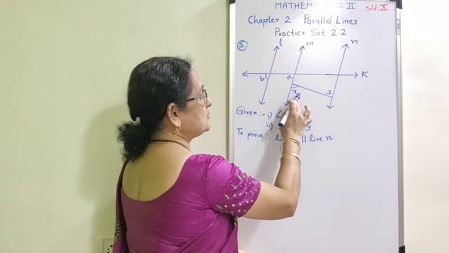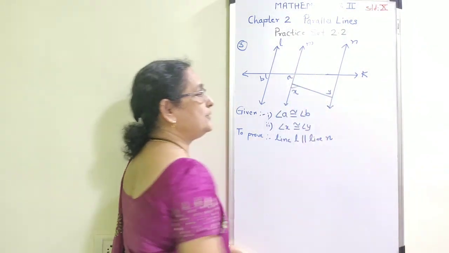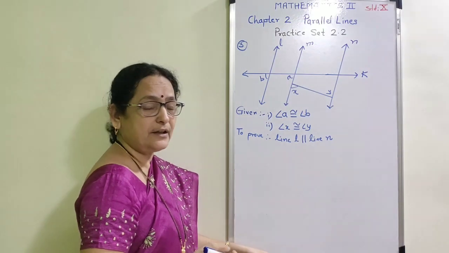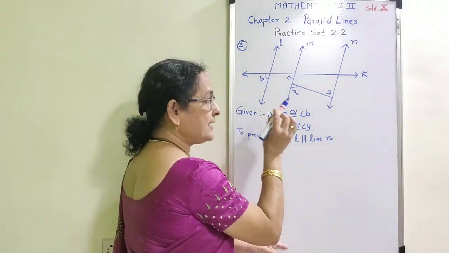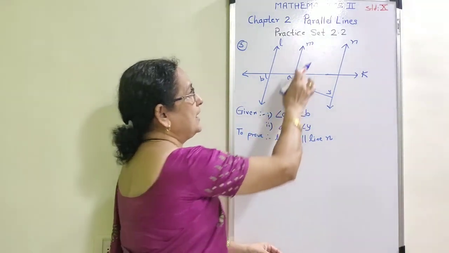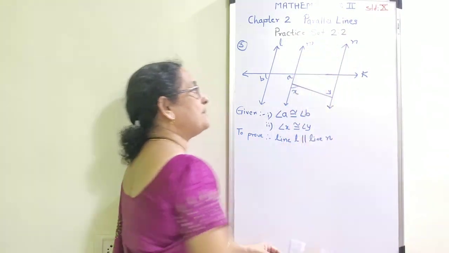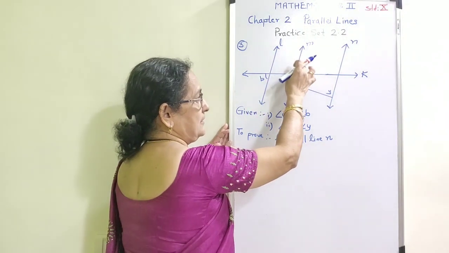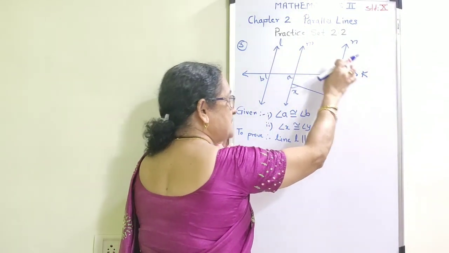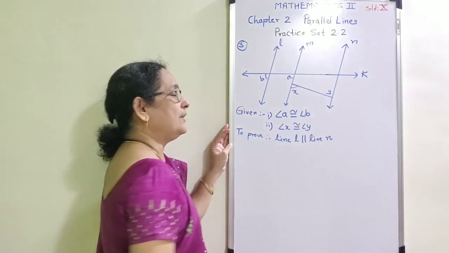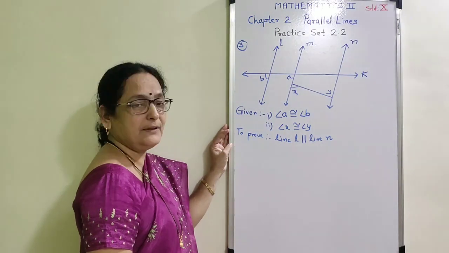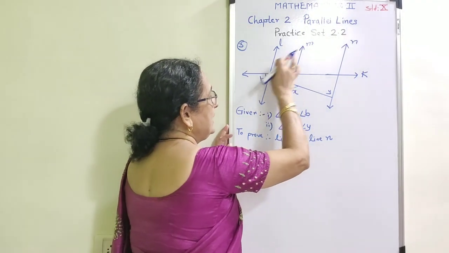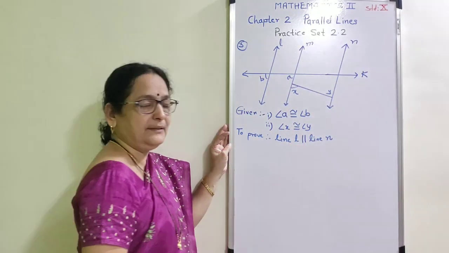Second, they have also given that angle X is congruent to angle Y, and this is a pair of alternate angles, and since alternate angles are congruent to each other, line M is also parallel to N, and therefore line L is parallel to M, line M is parallel to N, and therefore our next and last conclusion with the help of the corollary which I have explained just now, line L is parallel to line N.